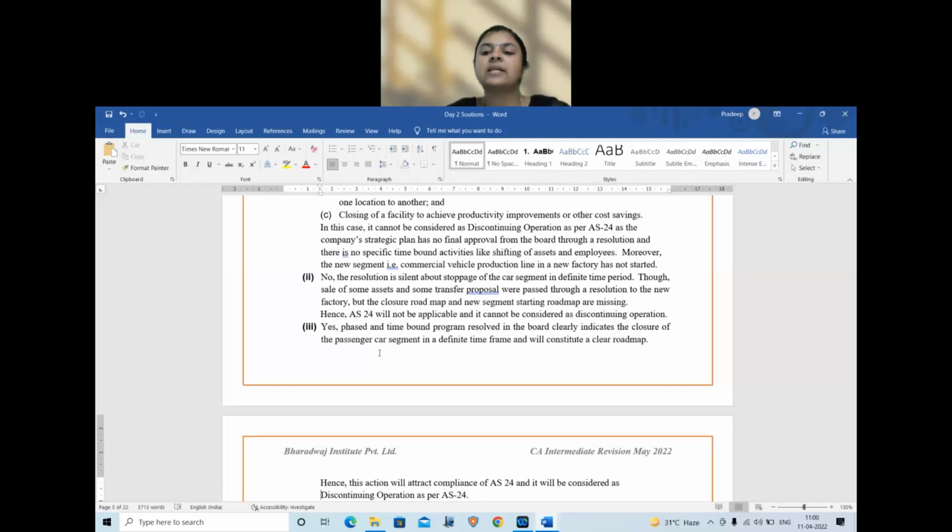So this summarizes AS 24 discontinuing operations. Simple 3 points for us to remember, but remember to write the keywords when we are writing this standard. The hint given in the material is only the keywords. I have not reproduced the standard as is, so remember those keywords, and if you are reproducing them, it will be easier for you to write in the exam, right?